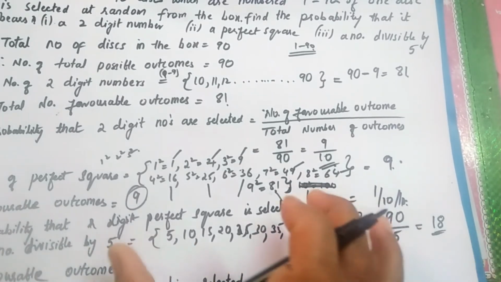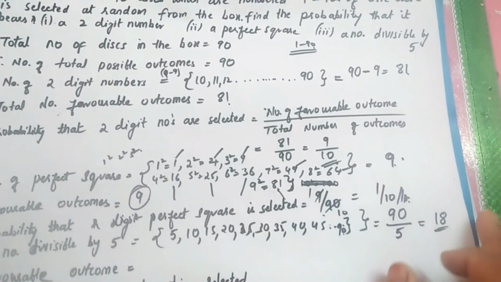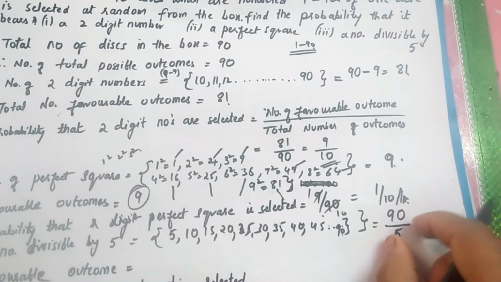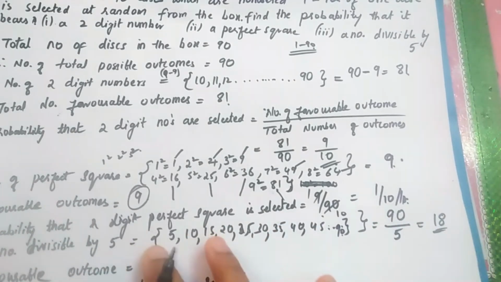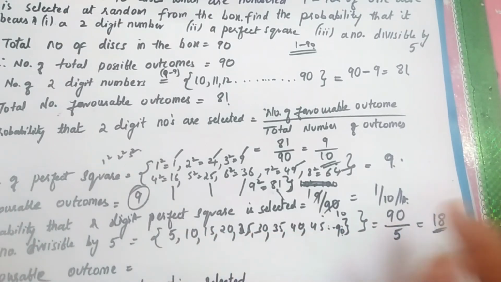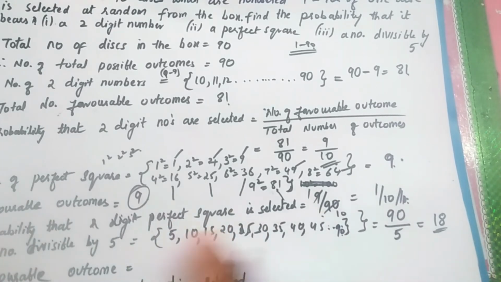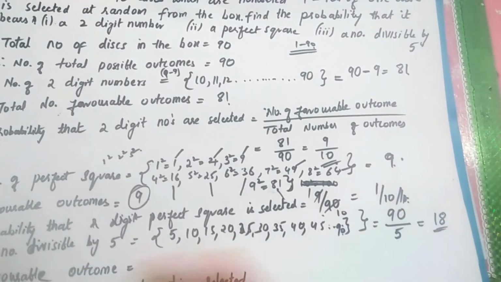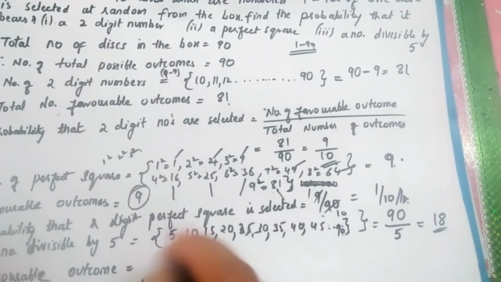It means that this set has 18 numbers. If you don't have time in the exam, you need to do this n by 5. Otherwise, if you have time, write down all the numbers divisible by 5 till 90, and then count each and every number, 1 2 3 4 5 6 7 8 and so on. You will get 18 numbers. This is the shortcut method. Now, what is the favorable outcome? It's very simple. Whatever we have calculated for the set here is the favorable outcome.